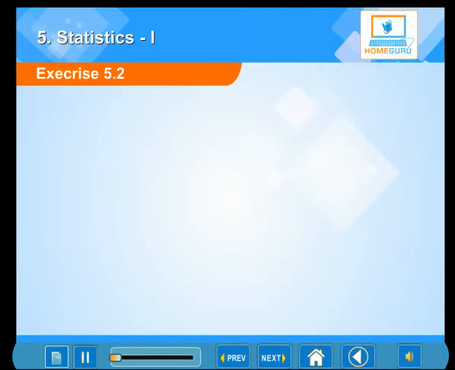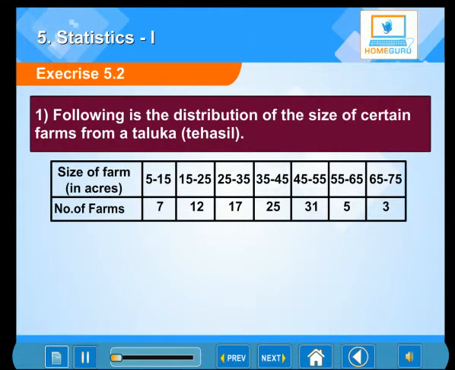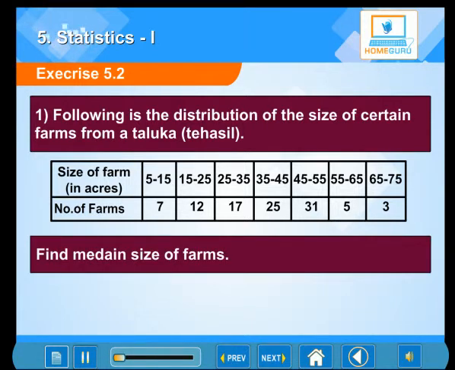Exercise number 5.2. Question number 1. Following is the distribution of the size of certain farms from a taluka (tehsil). Find the median size of farms.